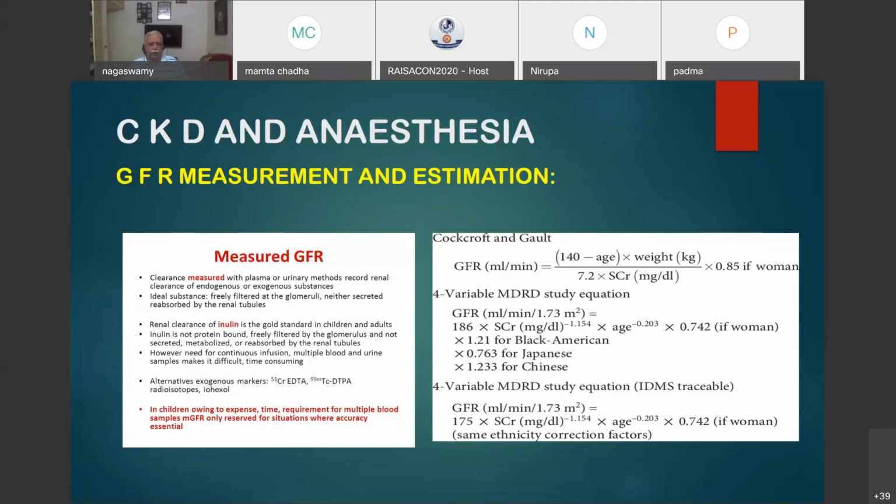creatinine level, which will be the measured way of assessing the GFR. And this Cockcroft-Gault is only an estimation based on creatinine. It is formula based, and nowadays we have another formula called the MDRD study equation, where you take the age and creatinine, and differences in the various populations are there according to that. We need not worry about that.